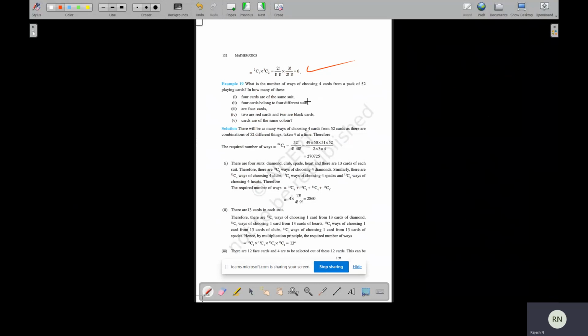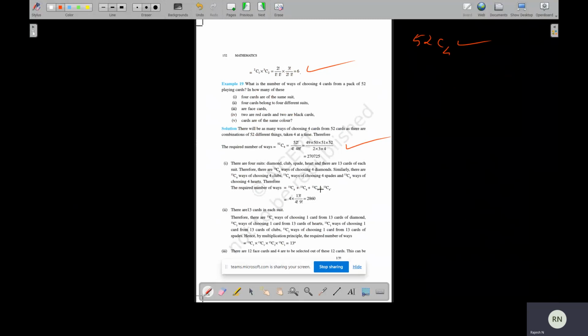Now, what is the number of ways of choosing 4 cards from a pack of 52 playing cards? In how many of these are the 4 cards of the same suit? So, same suit means what is the meaning? 52 cards are there, 4 cards we have to take. So, total number of ways is what? From 52 cards, 4 cards can be taken in 52C4 ways.